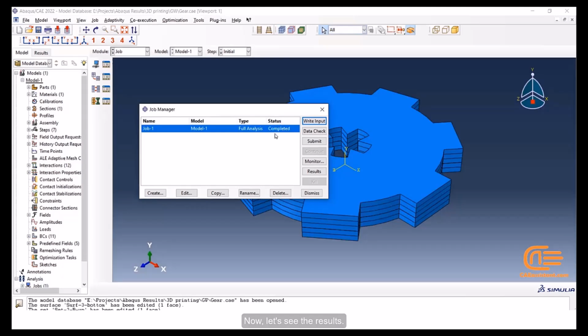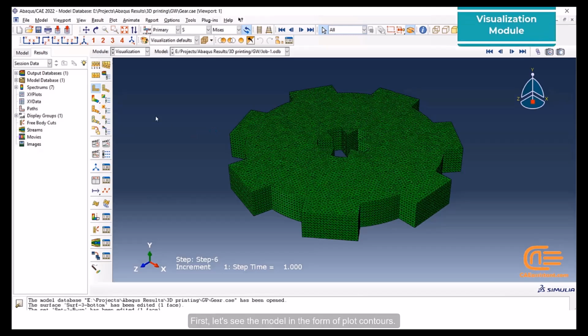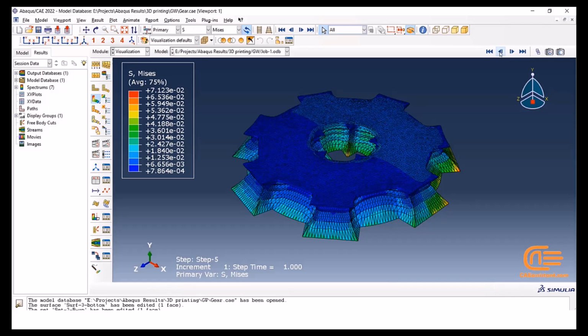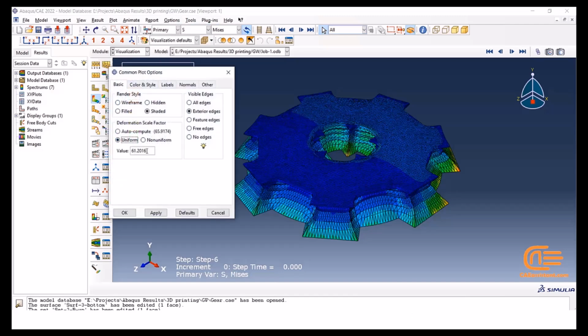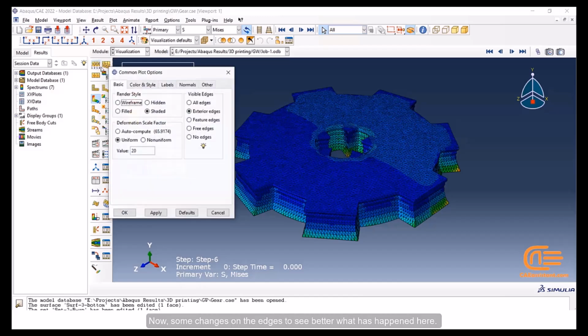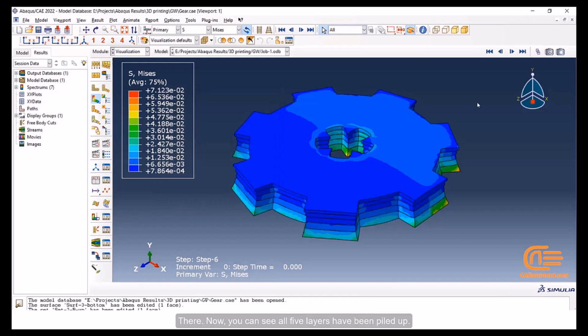Now let's see the results. First, let's see the model in the form of plot contours. Changing the scale factor to see it in a better logical shape. Now some changes on the edges to see better what has happened here. There. Now you can see all 5 layers have been piled up.